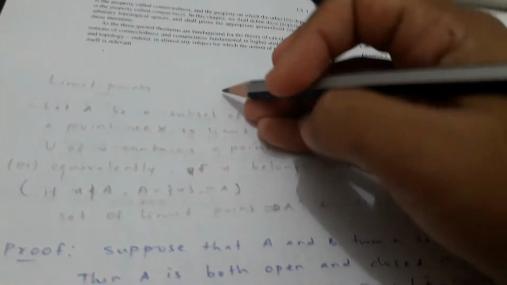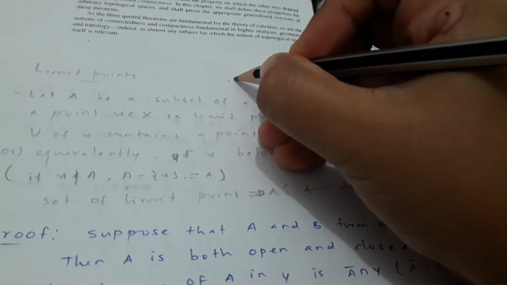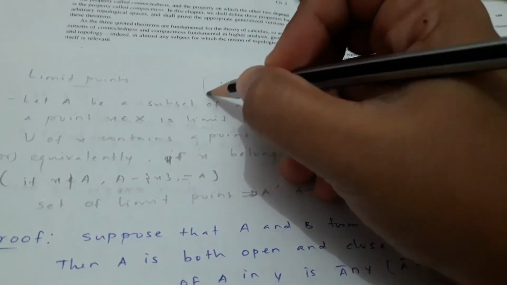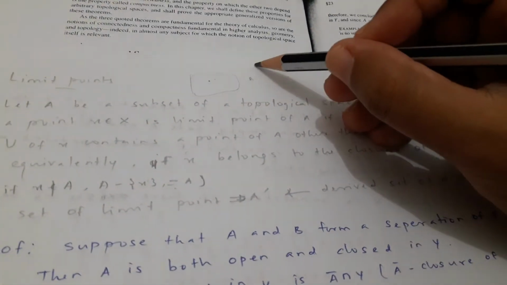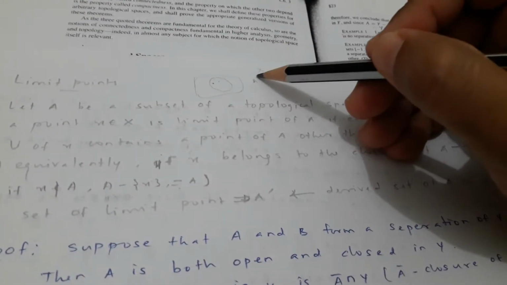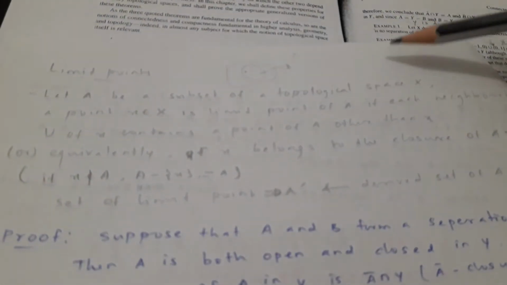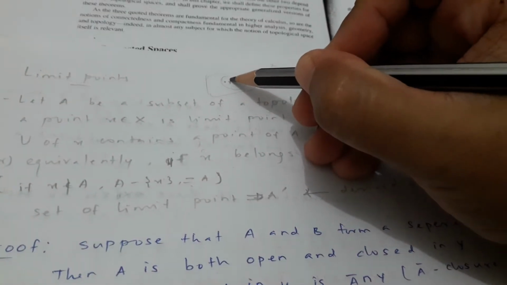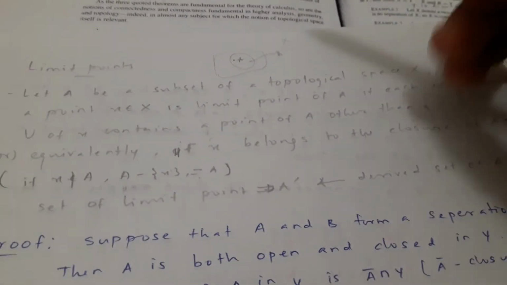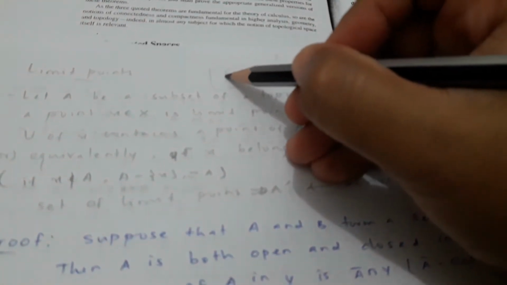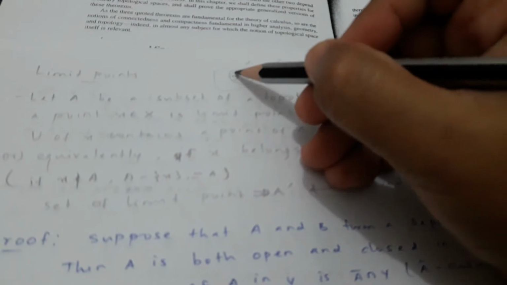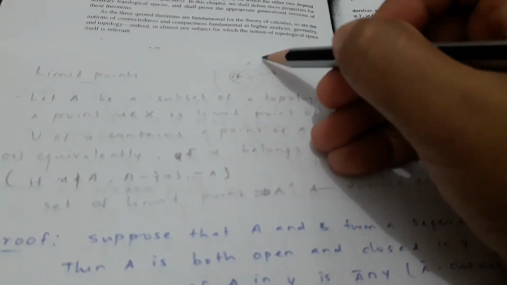That is, limit points mean: let A be a subset of a topological space X, and let's say this is a point x of X. The point x in X is a limit point of A if each neighborhood U of x, let's say we have a neighborhood U and similarly another neighborhood U dash, contains a point of A other than x.